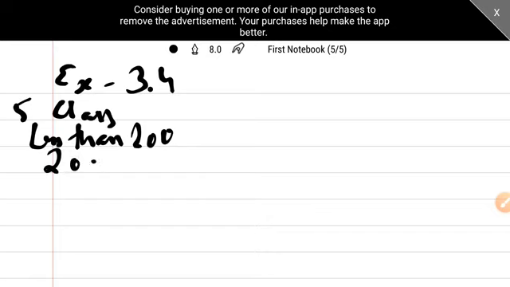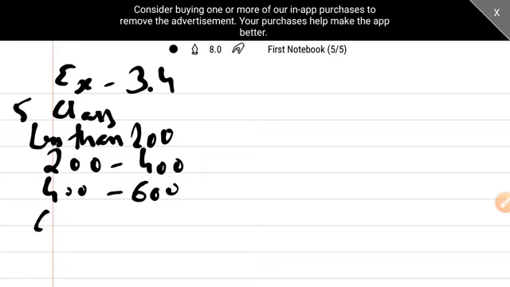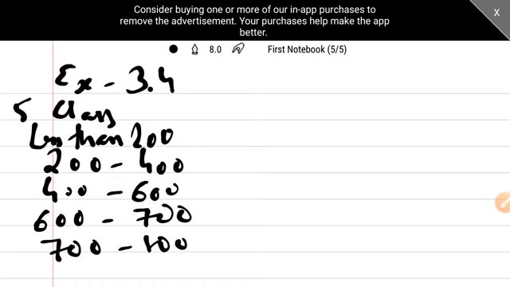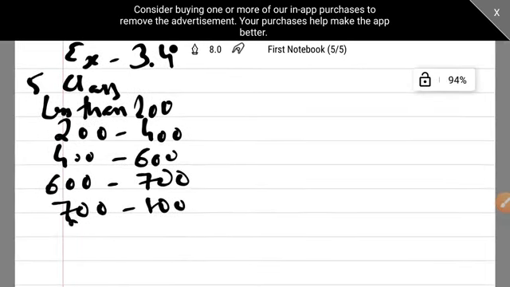Then 200 to 400. Then 400 to 600. Then 600 to 700. Then 700 to 800, and lastly it is 800 and above.